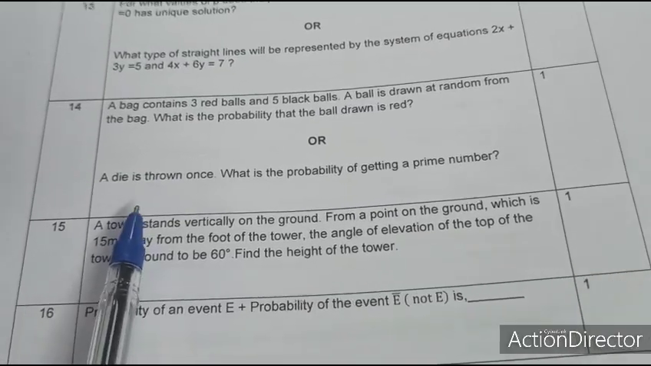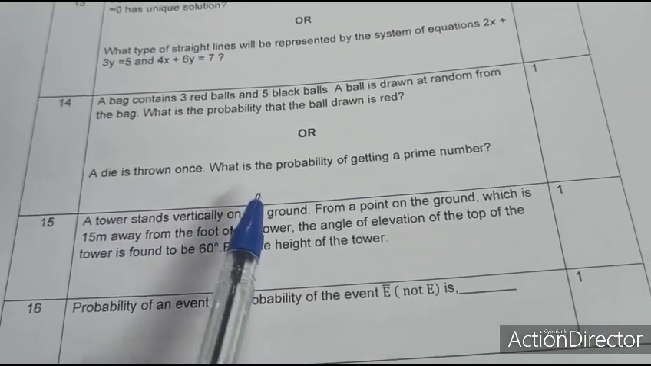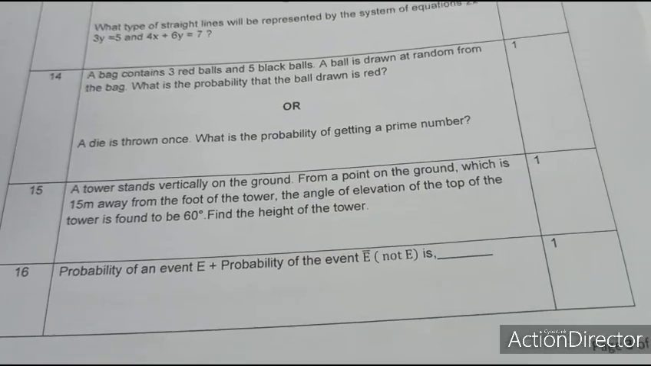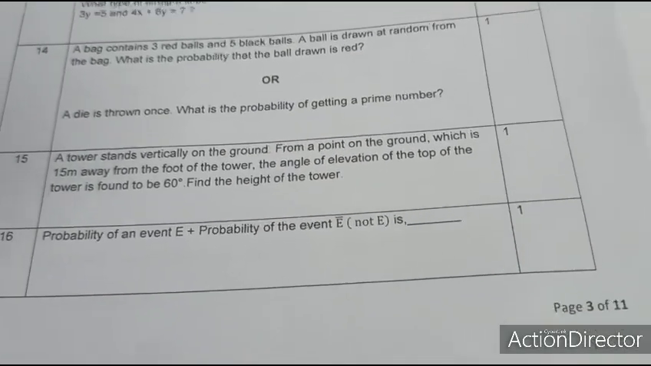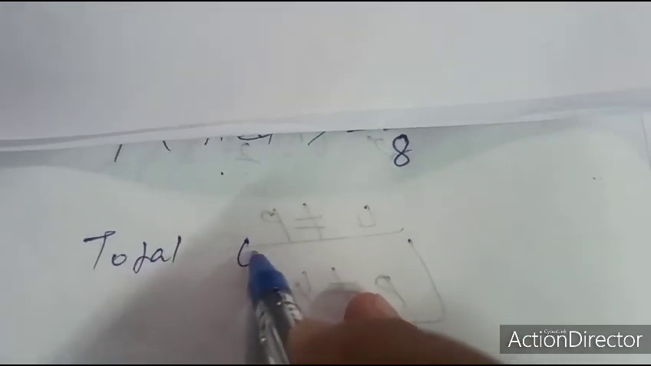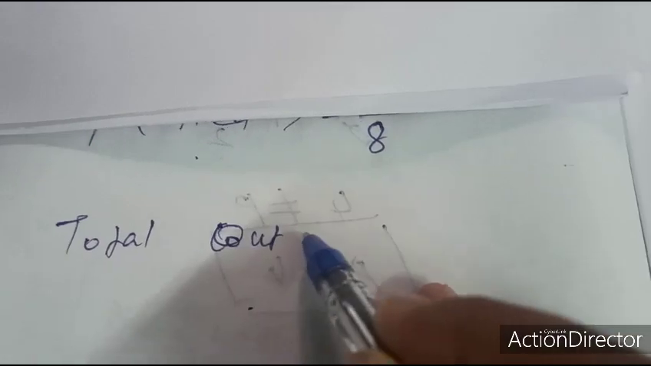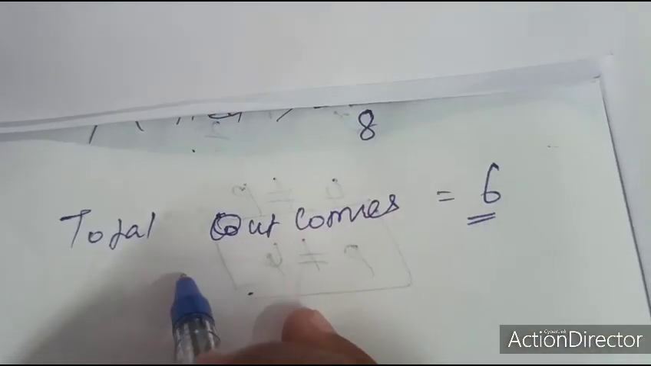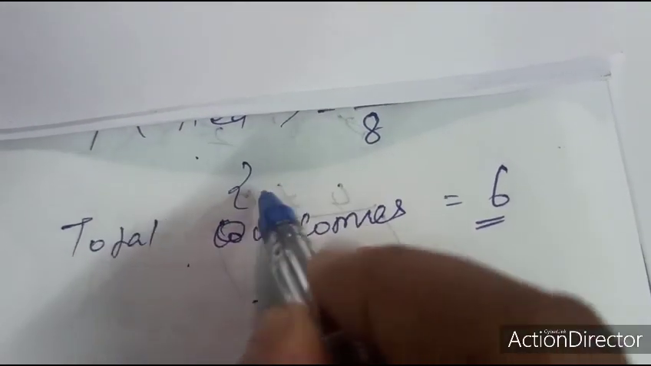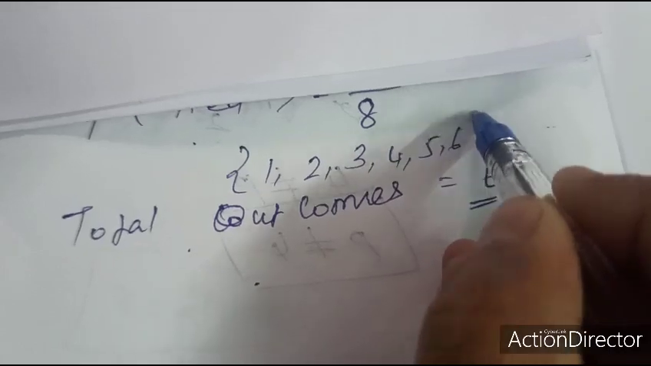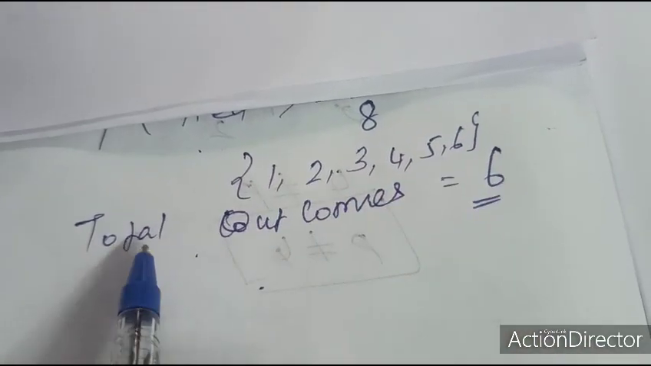14th second question. A die is thrown once. What is the probability of getting a prime number? Total outcomes: 1, 2, 3, 4, 5, 6. Therefore, the total outcomes value is 6.